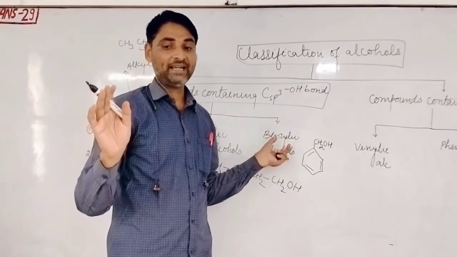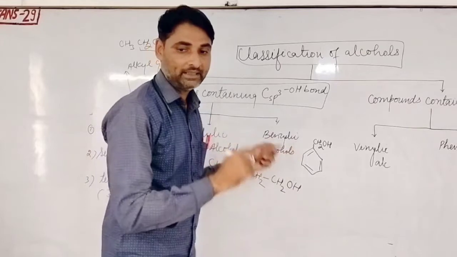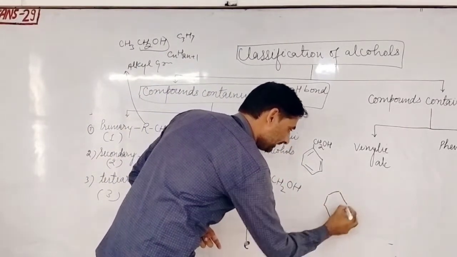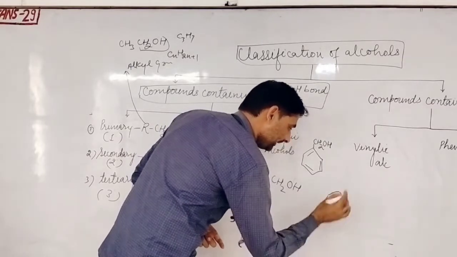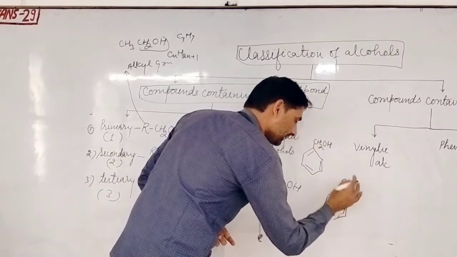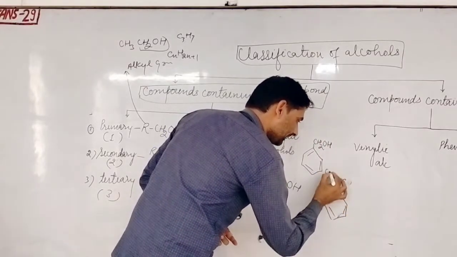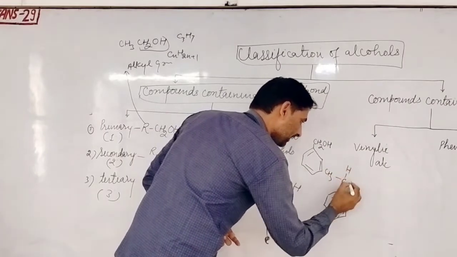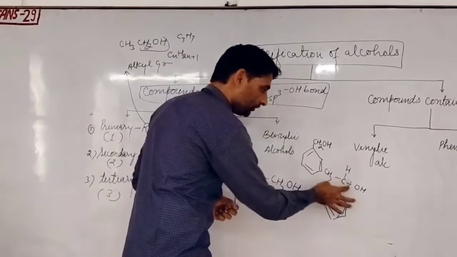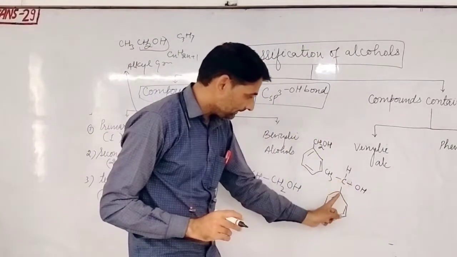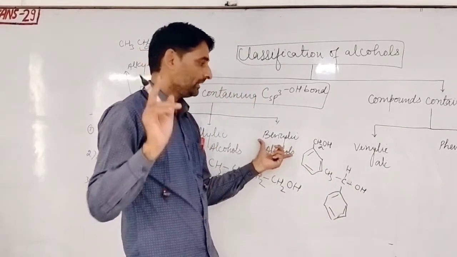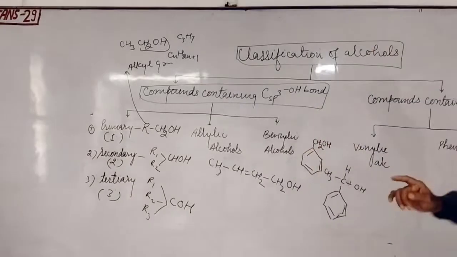If we want to give the second example, means next example, suppose that this is the benzene ring. All of you look here. This is the benzene ring. Here suppose that we write the CH. Here we write C, single bond CH3, single bond H, and here we write the OH. You know that the valency of carbon is 4, 1, 2, 3, and 4. After the benzene ring the carbon adds OH, so this is also an example of benzylic. Okay.